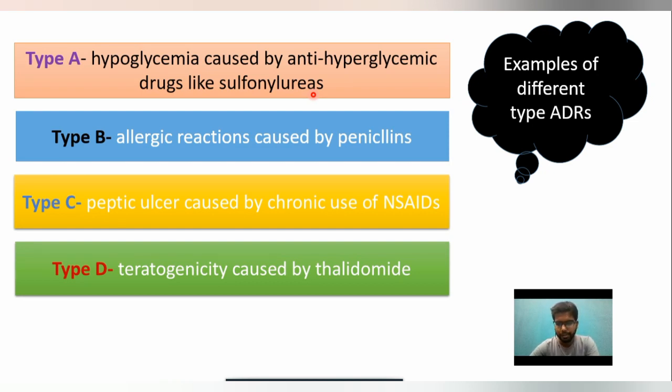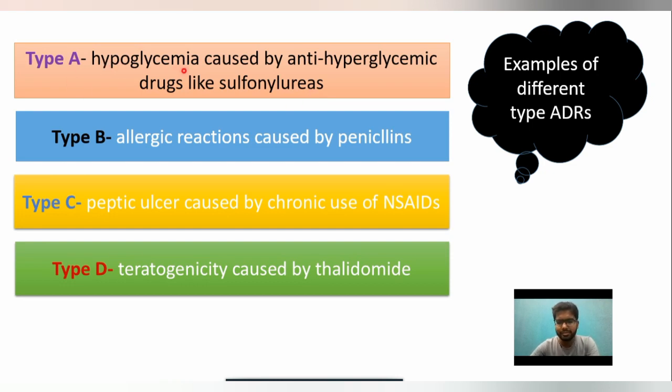But if a normal patient takes sulfonylureas, then obviously this drug will lower the blood glucose level below the normal value. That means the patient will suffer from hypoglycemia.